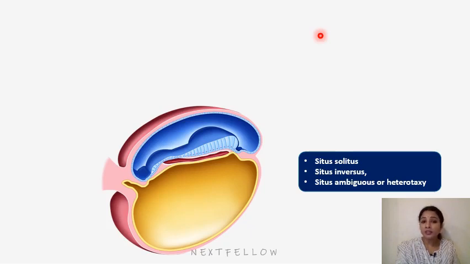So the patterning signal secreted by the notochord cells, as I said already, is the sonic hedgehog gene, which is a signaling gene. It also forms in the third week and eventually is lost in the vertebral regions, and contributes to the formation of the nucleus pulposus of the intervertebral disc and also the apical ligament of the dens. Those are the remnants of the notochord in adults. So remnants of notochord in adults are the nucleus pulposus of the intervertebral disc, and next is the apical ligament of the dens.